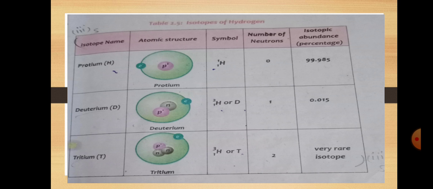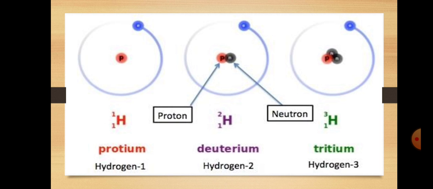You can take examples in your book of the atomic structures of protium, deuterium and tritium, then the number of neutrons and the isotopic or percentage abundance. We discuss these isotopes of hydrogen one by one. Protium has mass number 1, deuterium has mass number 2, and tritium has mass number 3. So we discuss them one by one.